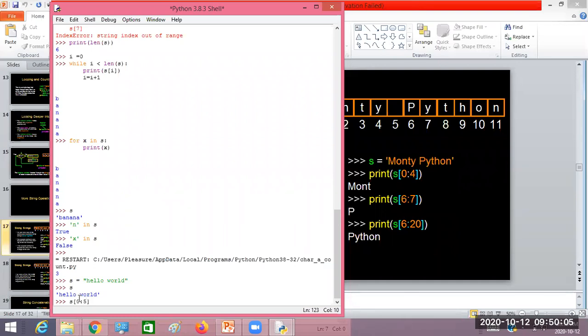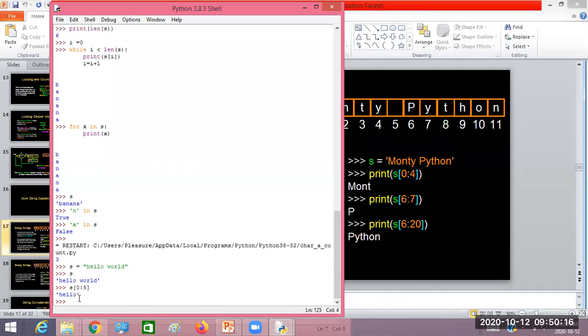So starting from 0 to 4, it is going to retrieve the characters from position 0 to 4. Now look here, hello. 5 will not be included, that's why I'm telling you 0 to 4. Did you get this one?